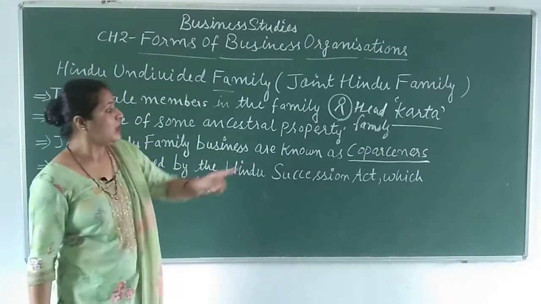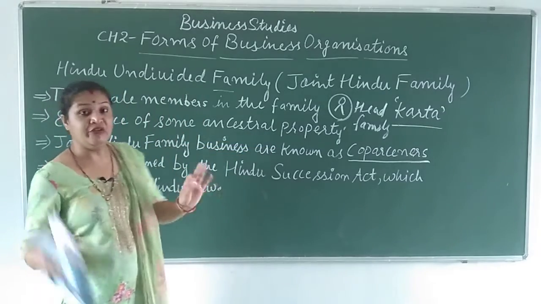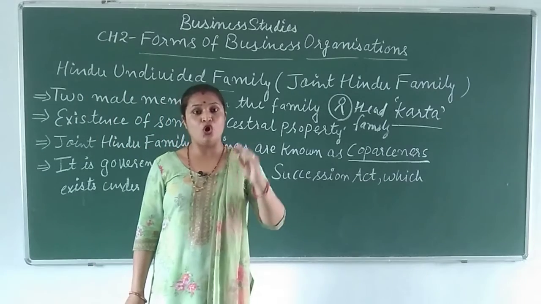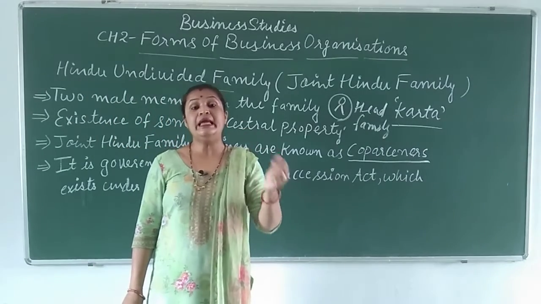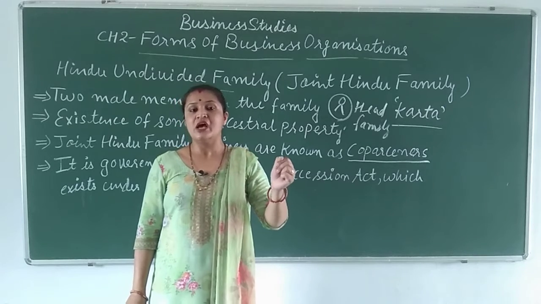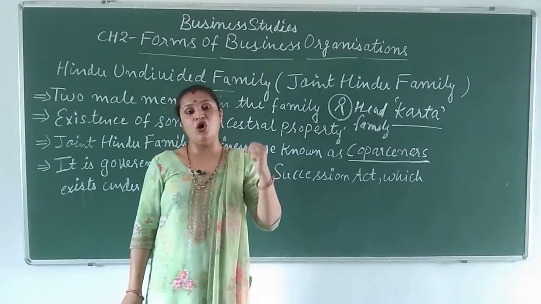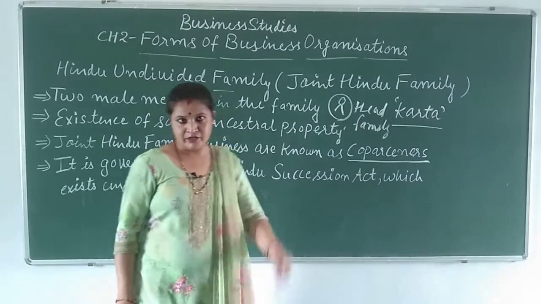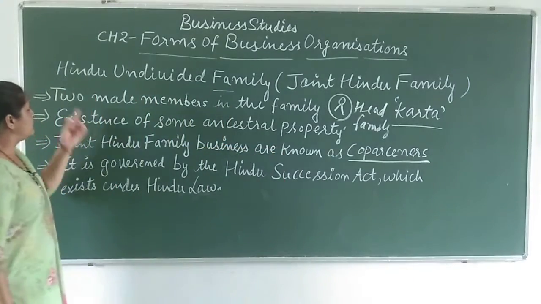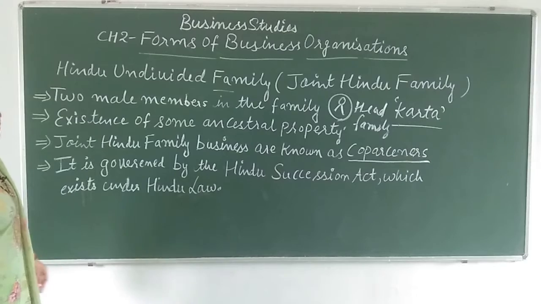He will take all the decisions, and all the powers will be in his hand. Related to every business decision, he will decide. So this is the introduction of the joint Hindu family business or Hindu undivided family.